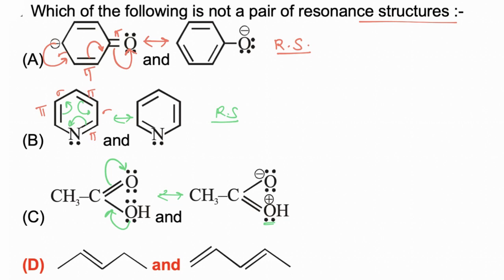But these two molecules are not resonating structures. These two are different molecules. They have different molecular formulas. For example, the first has molecular formula C5H10, while the second has molecular formula C5H8, while resonating structures always have the same molecular formula. So option D is incorrect. They are not a pair of resonating structures, and hence the correct answer is D.